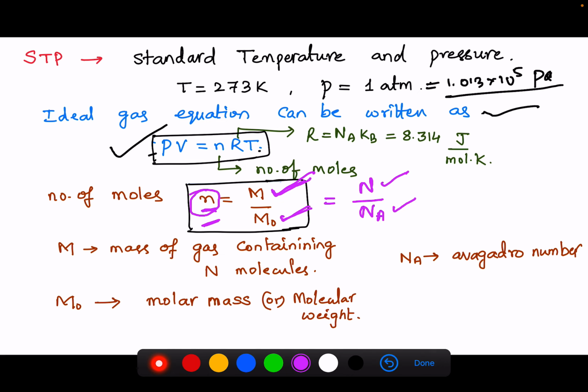Here, M is the mass of gas containing N molecules, M0 is called the molar mass or molecular weight, and Na is the Avogadro number.